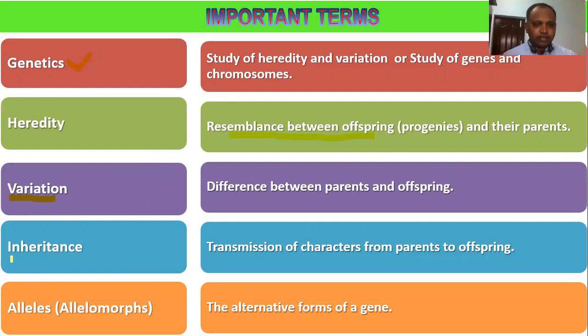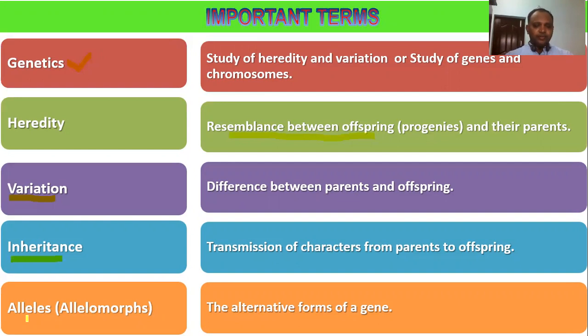Next, inheritance. Inheritance meaning is transmission of character from parents to offspring. Whatever character the parents have, we are talking about genetic character here. The genetic character passes on to the offspring. The process of transmission of character from parents to offspring, you can call it inheritance. Okay, inheritance.